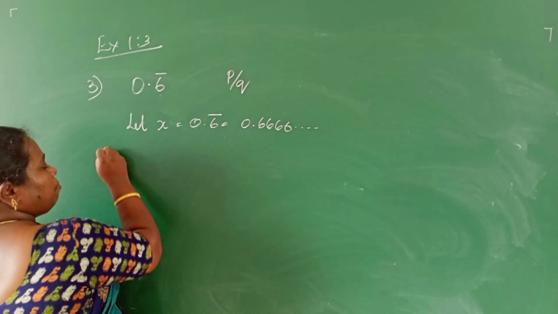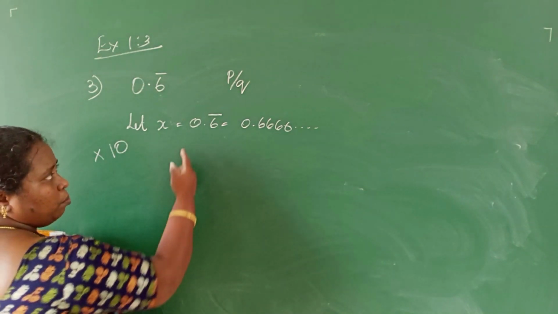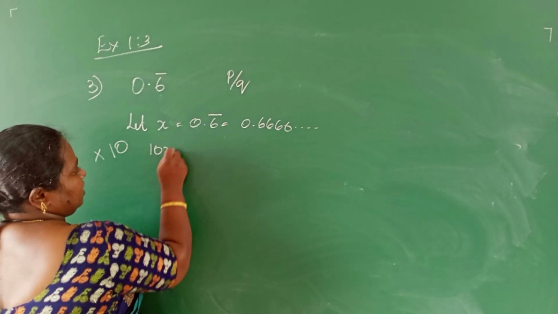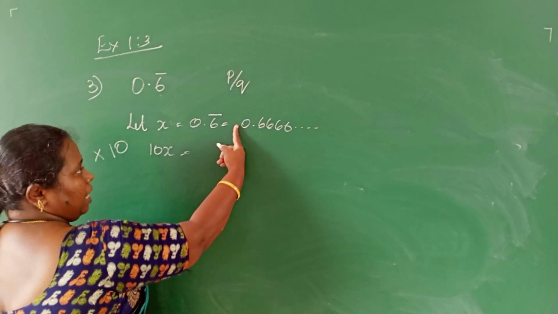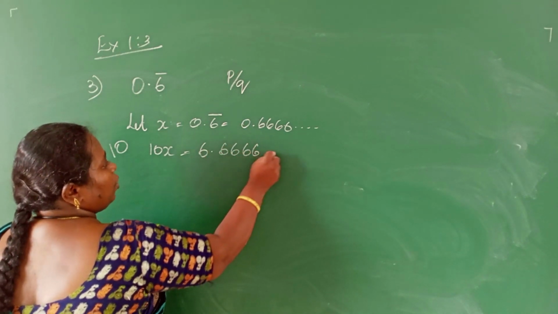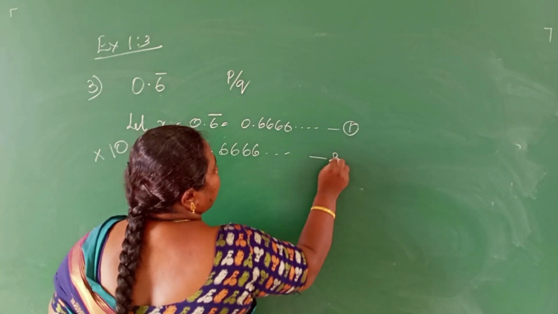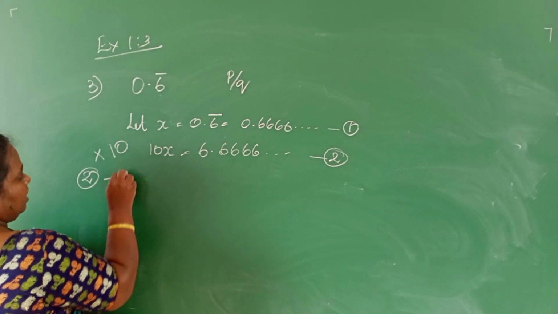What I am going to do is multiply 10 on both sides. If I multiply x with 10, we will get 10x. If you multiply 10 with this, one digit will come to the whole part, so 6.666666 goes on. This I will name as 1, and this as 2. I am going to subtract 2 minus 1.